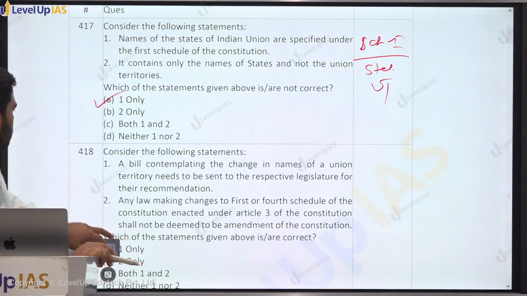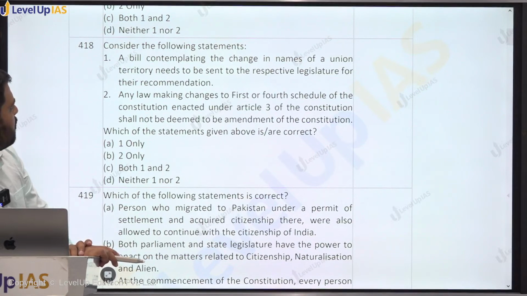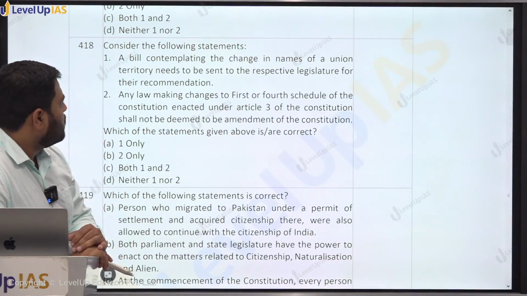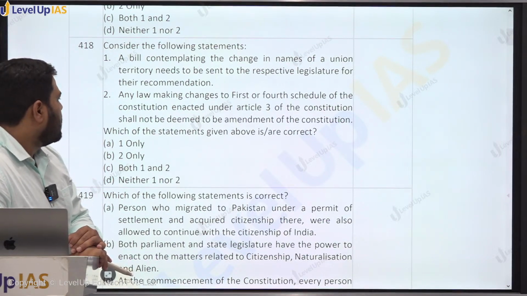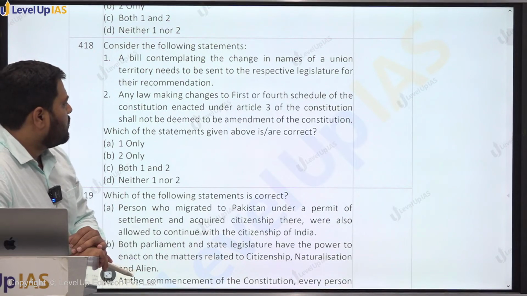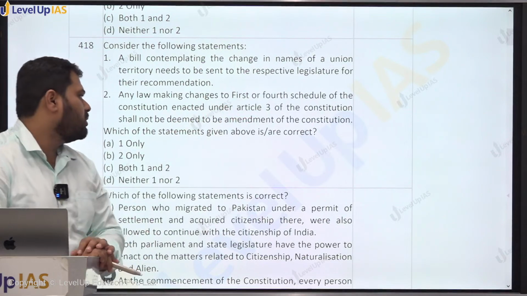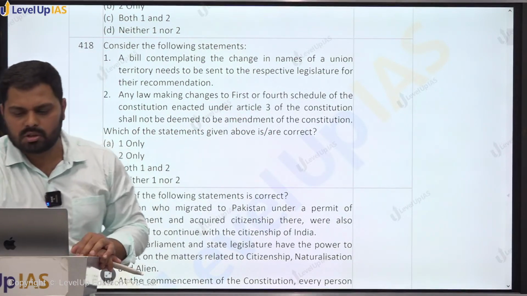So move on to question number 418. Consider the following statements. A bill contemplating the change in the names of a union territory needs to be sent to the respective legislature for their recommendation. Second, a law making changes to the first or the fourth schedule of the Constitution enacted under Article 3 of the Constitution shall not be deemed to be amendment to the Constitution, right?